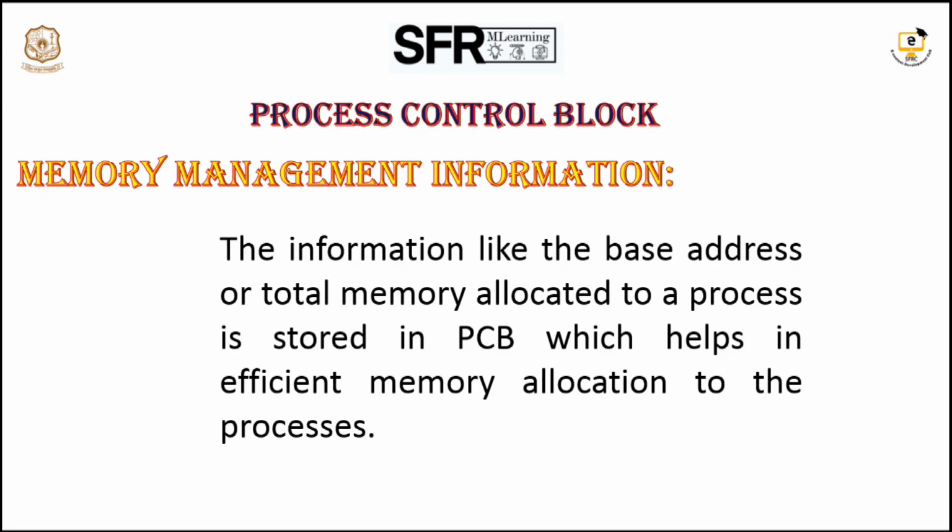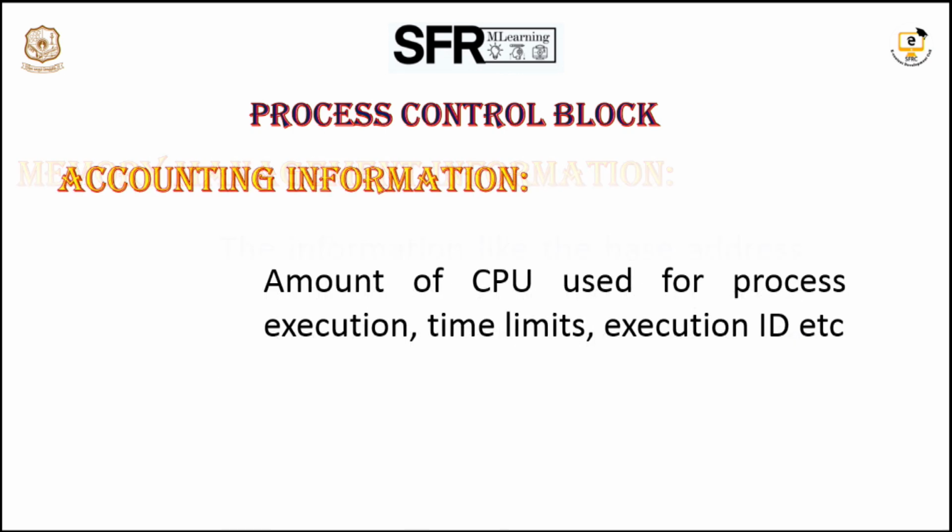Now let us see the memory management information. The memory management information helps manage the memory efficiently. The operating system maintains the base register, limit register, page table, segmentation table, and so on. The base register contains the starting address of the process. The limit register contains the length of the process, that is, how many instructions it contains. These are all the memory management information.